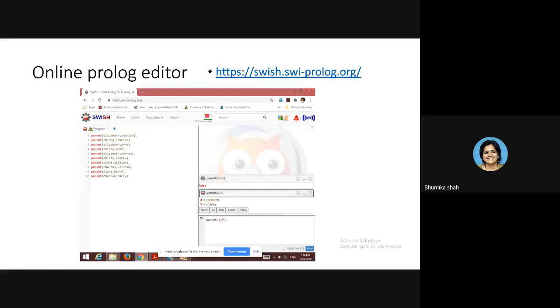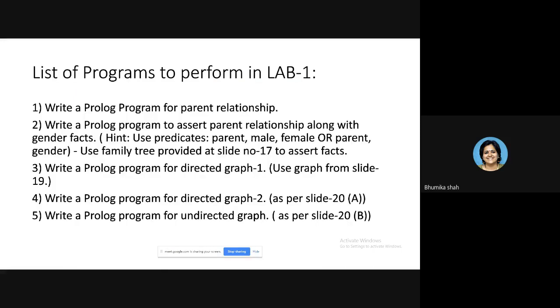Okay. So this is what we have already seen. Swish Prolog. On Google, you just have to search for SWISH space Prolog, and the first link will be this. Okay, so this is how we have created the program, where on the left side you have the program, on the right side bottom you ask the question, and on the top you are going to get the queries. Fine. So these are the 5 programs you have to do in today's lab term.